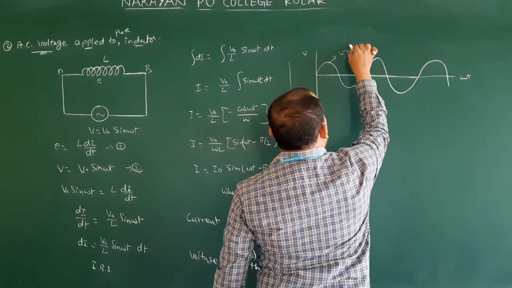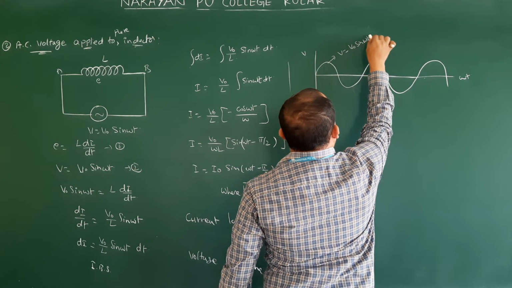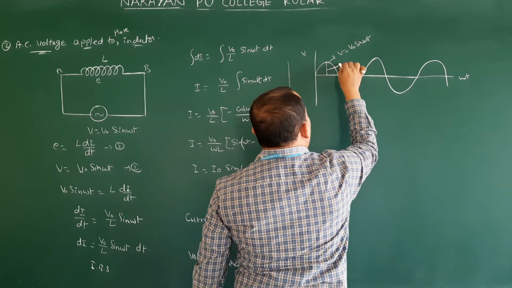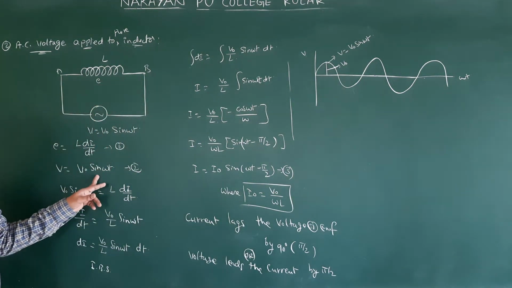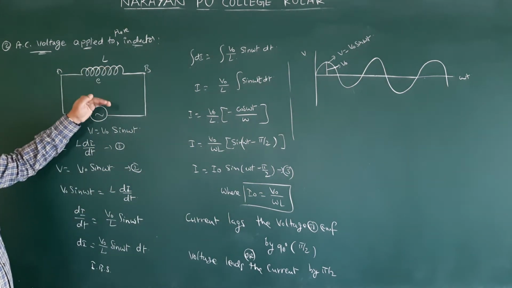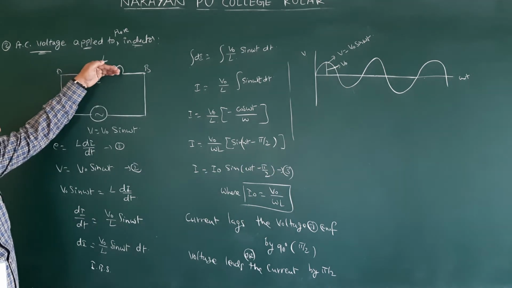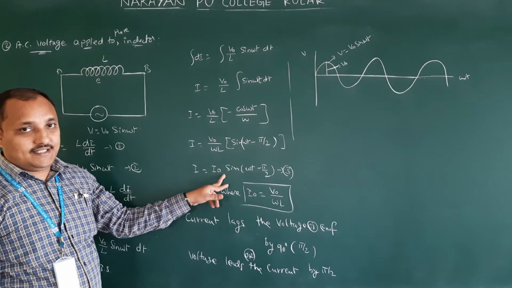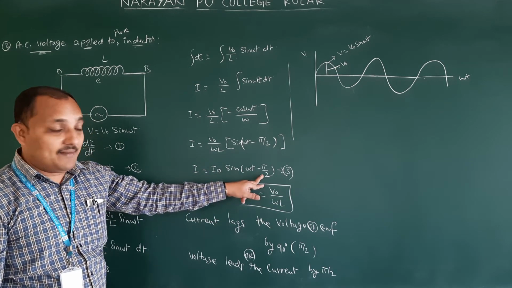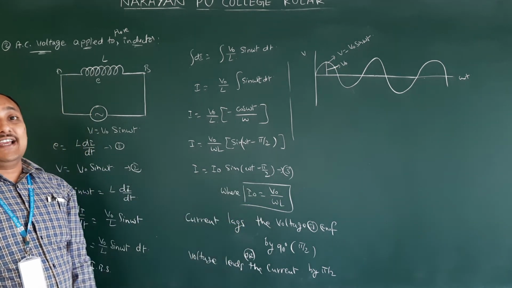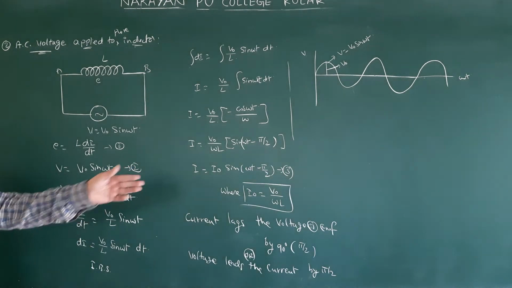V is equal to V naught sin omega t. This peak value gives V naught, so that is nothing but the applied voltage for the inductor. Whenever we apply this AC voltage to this inductor, how much current do we get? This one. Now this is also a sine current, but what is the phase difference? Pi by 2. Pi by 2 means lagging or leading? That is nothing but lagging.